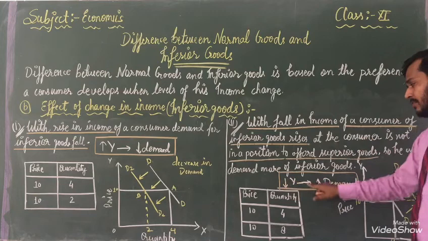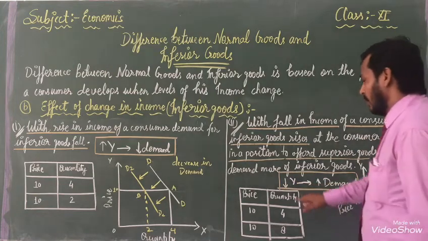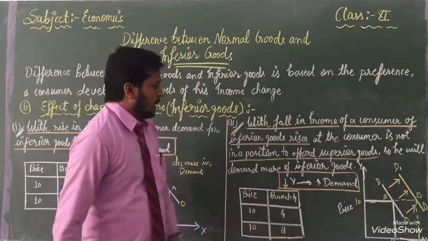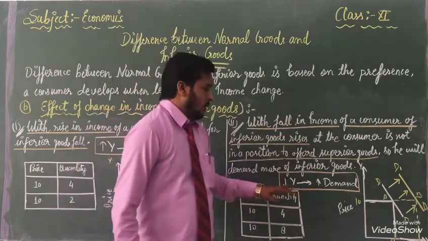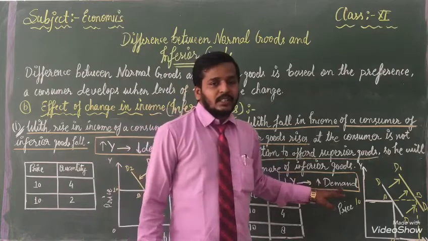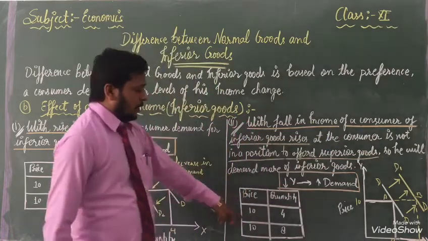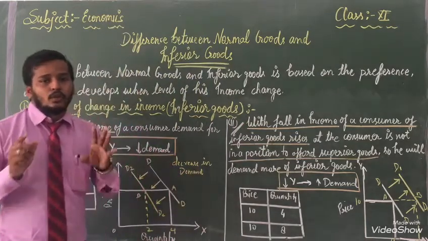With the help of this we can show when our income is going down, with the help of that we can know that inferior goods demand will go up. With the help of that table we can know.